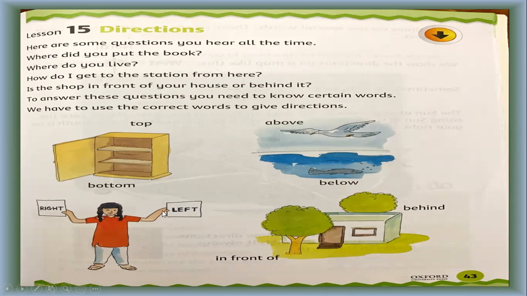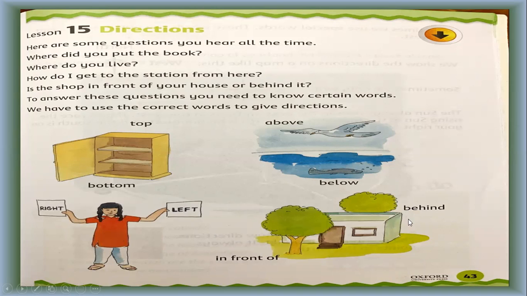This is the right and this is the left. You know your right hand and your left hand. So this is your right side and left side. If you are facing this girl, look, this is the right. But if you are facing the other way, then this one is your right and this one is left. So according to your position, you know the direction, which one is right, which one is left.